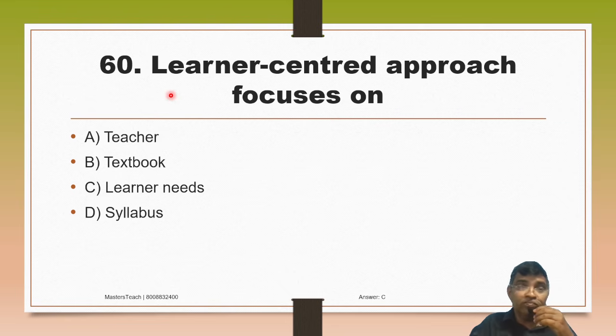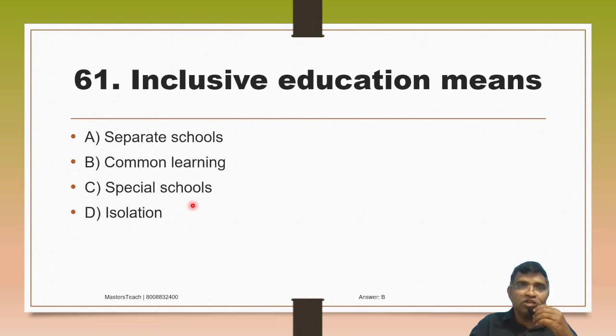Remember, try to read first and understand, then put the mark. Okay. Learner centered approach focuses on A. Teacher, B. Textbook, C. Learner needs, D. Syllabus. So nowadays the education is a learner centered approach. It is the option C, learner needs. Okay.